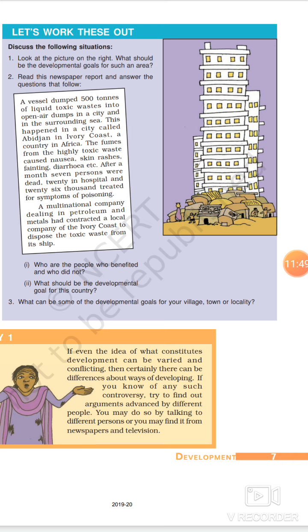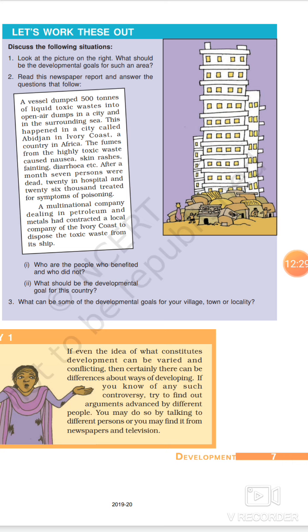So moving on to your third question, what can be some of the development goals of your village, town or locality? If we talk about Aligarh, firstly I would be asking this question from you if we were in the class, but since yes I expect some answers from you, you must be thinking about the environment, where the roads are full of waste, so we need better sanitation, we need more security in the areas, and we need street lights in the areas which are not having that.